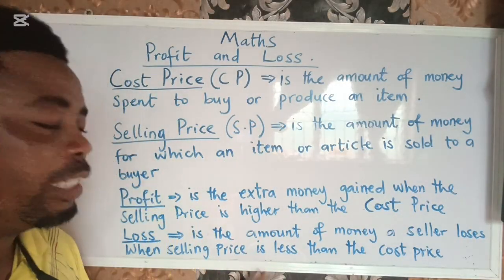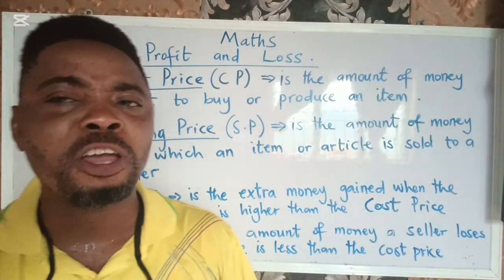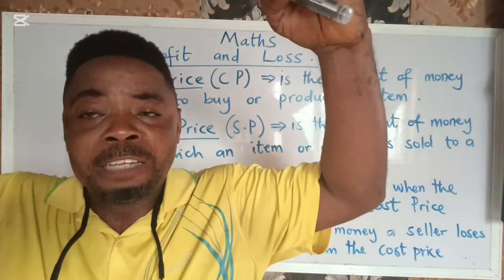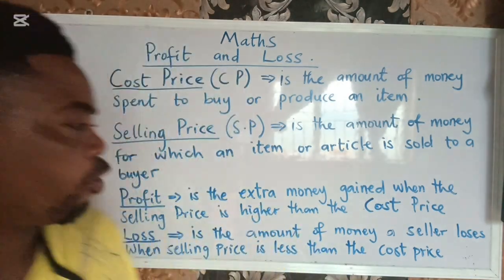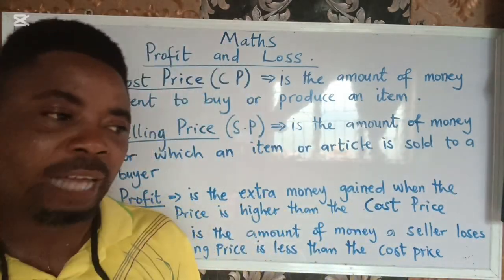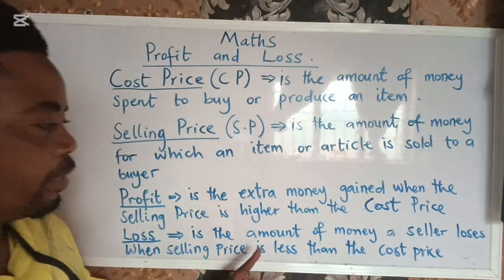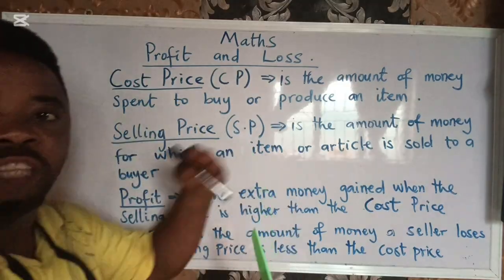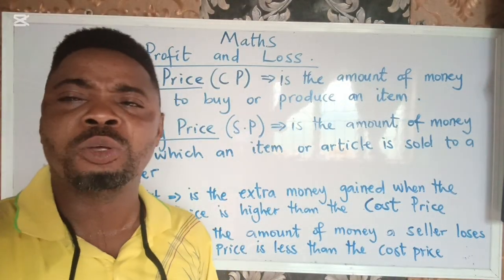But at this point, the cost price must be higher than the selling price. Before you can say you have a loss, you must have a cost price that is bigger than the selling price. Before you have a profit, you must have a selling price that is bigger than the cost price. So we are going to be looking at some workings on this terminology that we have just discussed. So let's go there.